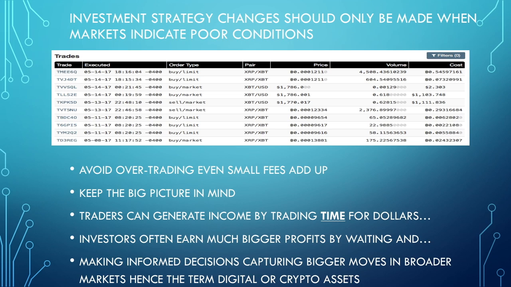Investors often earn much bigger profits by waiting and making informed decisions, capturing bigger moves in broader markets, hence the term digital or crypto assets. It's as if people are still thinking in terms of trading crypto in the short term, a way to generate supplemental income, similar to the way a person would day trade securities or even options. Right now, this cryptocurrency community is so small that a lot of these, even Ethereum to an extent, is still in its infancy stage.